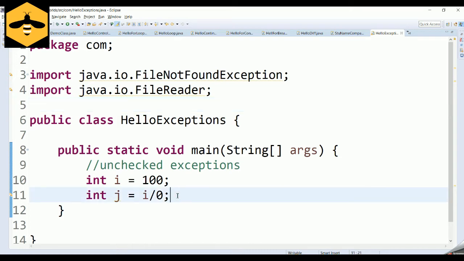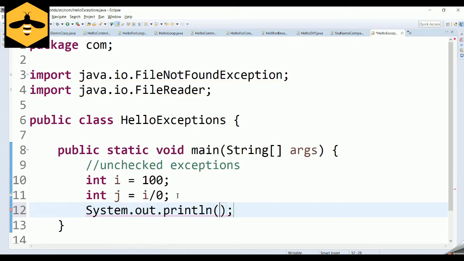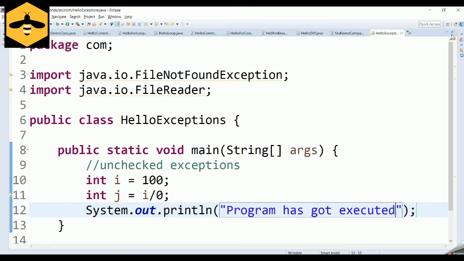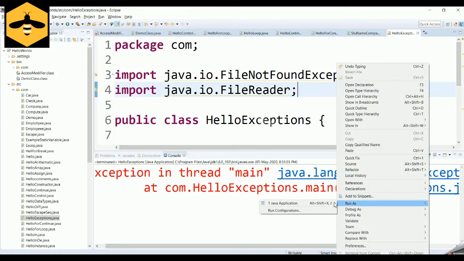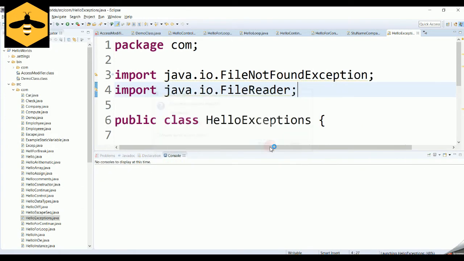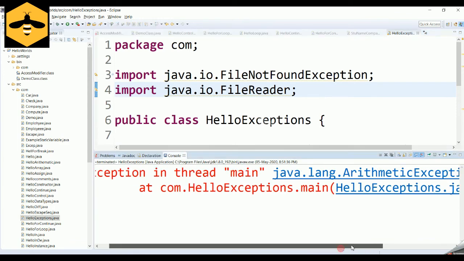What is the impact? For example, after this statement, if I have a statement like "program has got executed" to mark the end of the program, and I run it, that statement will not get executed.